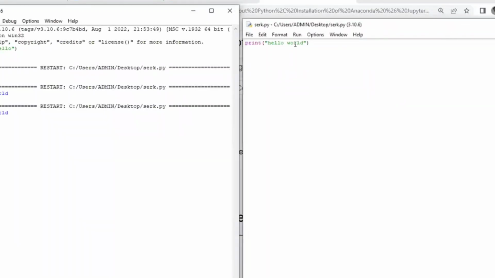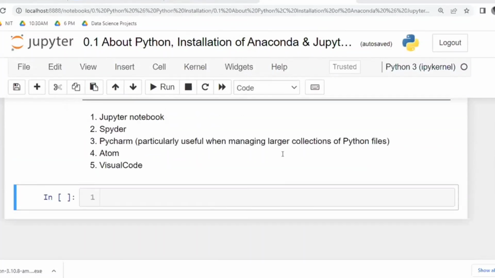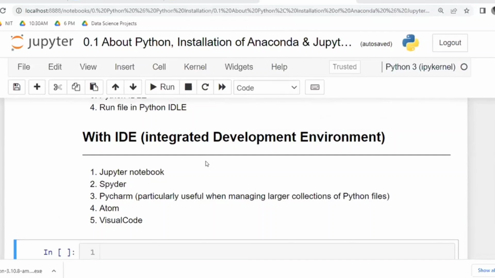Out of all these options, which option do you feel is easy as of now? Select that one as of now. Now I'll show with the IDE. Obviously you select this one, then this is going to be easy. IDE is nothing but integrated development environment. There is some environment, and in that environment some development is there. Development means buttons will be there, and using those buttons it is very easy to execute the code.